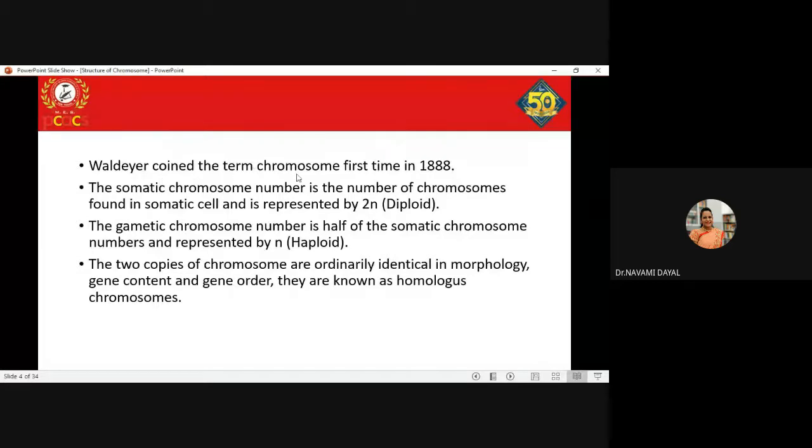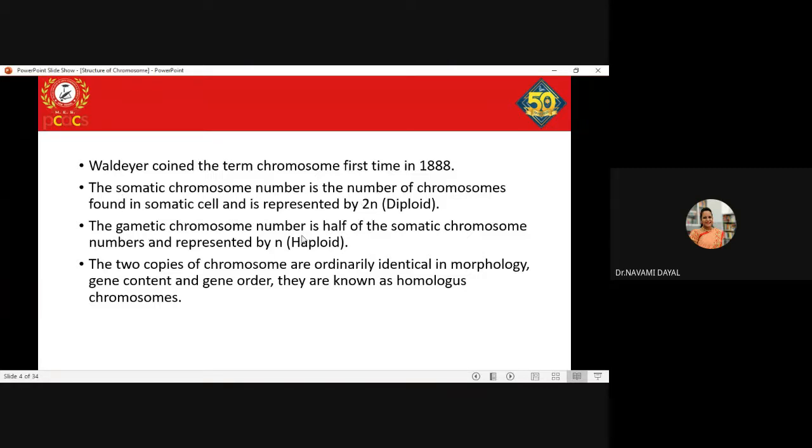The somatic chromosome number is the number of chromosomes which is found in the somatic cell. Okay, and it is usually diploid in case of mammals. Clear? So your somatic cells are all of your cells apart from your sex cells, the germ cells, or you can say gametic cells.